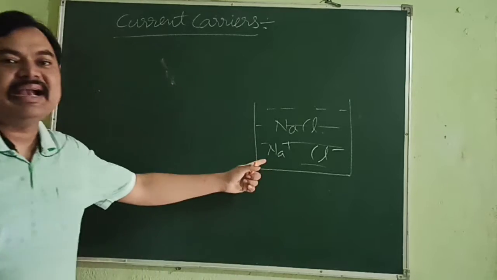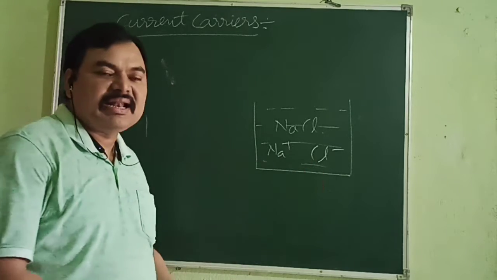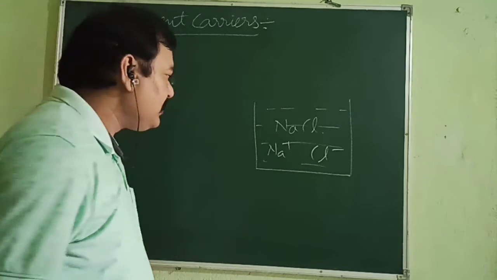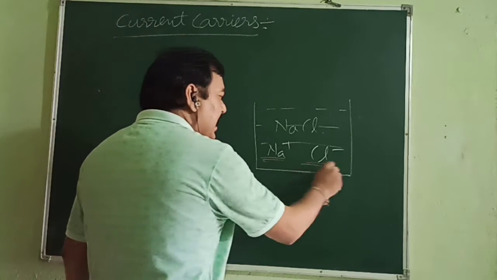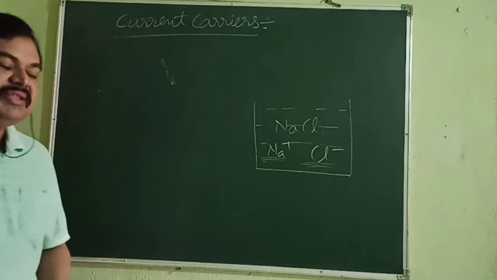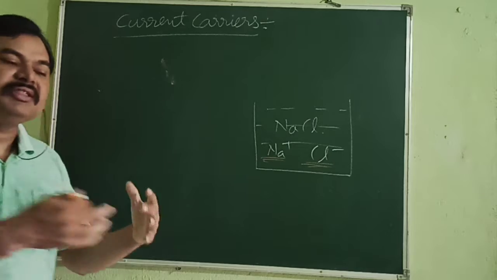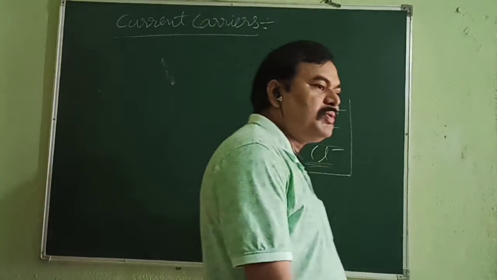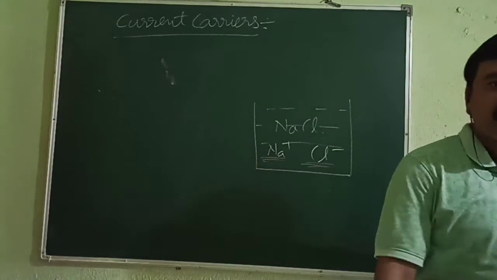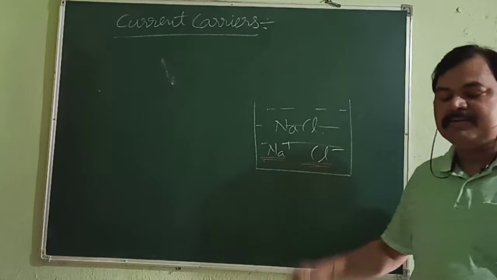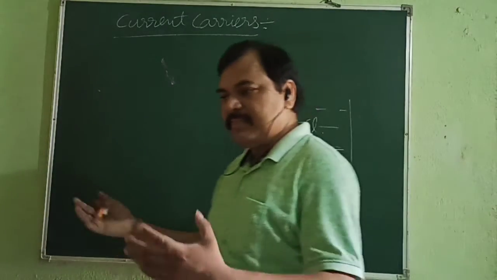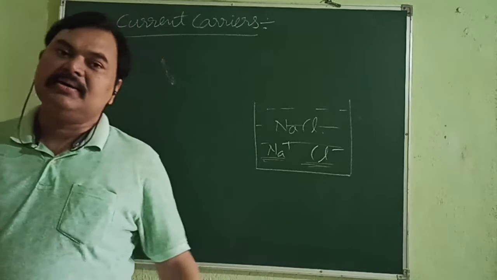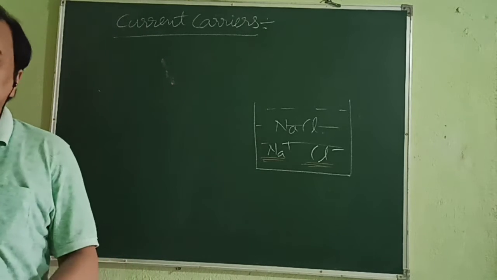Na plus is a cation and Cl minus is an anion, and these two move in the solution to carry the current. So the current carriers in an electrolyte are cations and anions.